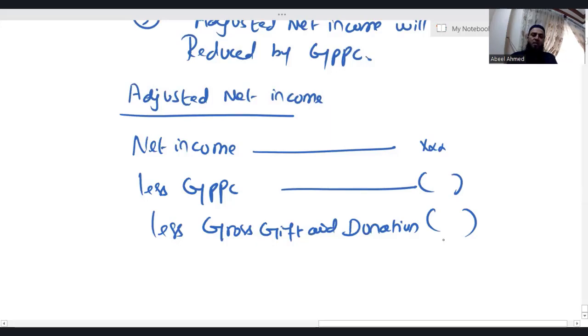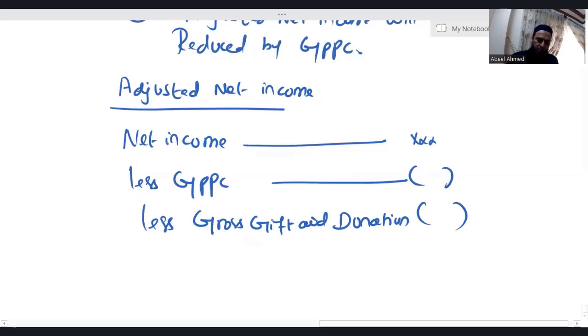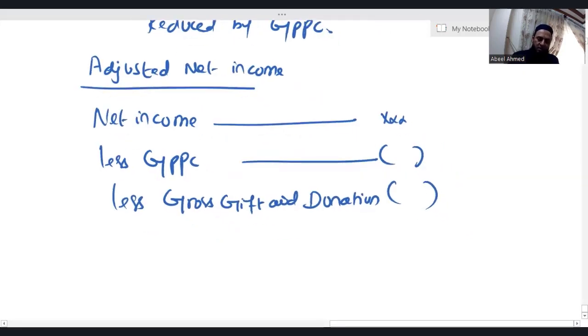Your basic and high rate band, both limits will increase by gross PPC, and adjusted net income reduces by gross PPC. But the concept of gross PPC is taxable only in taxation. It is not taxable in ATX. In ATX, we only have gross PPC. Okay. Net income deduct, let us minus gross PPC, minus gross gift aid donation. So whatever comes, that is called adjusted net income.